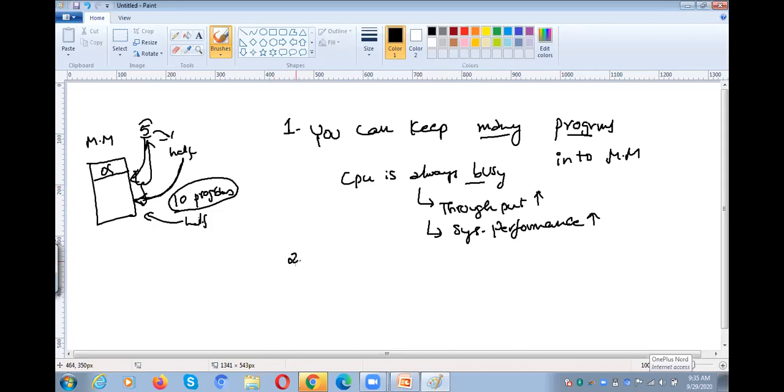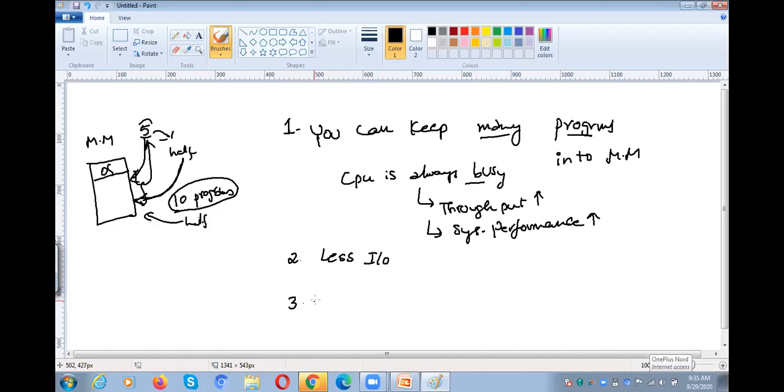That means if you are not willing to keep your entire program in the main memory, you can partition your process and keep parts of the process in the main memory. If you keep only parts of a process in the main memory, you can keep many programs in the main memory. And then what is the next advantage? Obviously, as we are keeping only parts of programs in the main memory, we require less IO. Less IO means fewer input output operations are required.